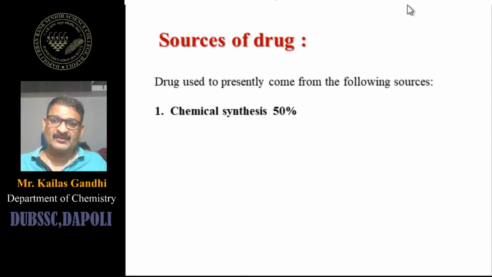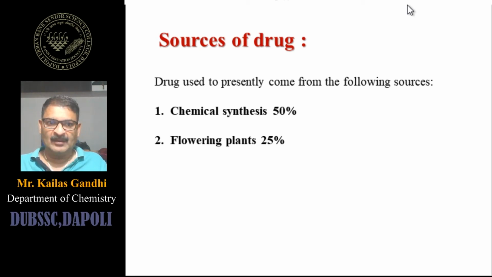So the first major source is chemical synthesis. Fifty percent of the contribution to drugs is chemical synthesis. So many drugs are synthesized in pharmaceutical industries or in chemical laboratories. Next source is flowering plants. In allopathy and majorly in Ayurveda as well as homeopathy and Unani medicine, flowering plant extracts are used as medicine. So for that medicine, flowering plants are a major source.